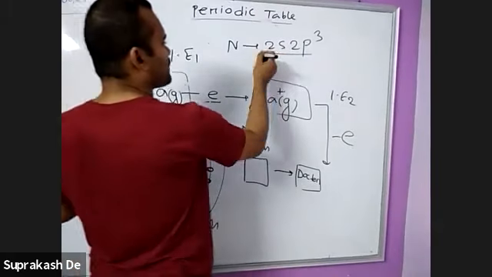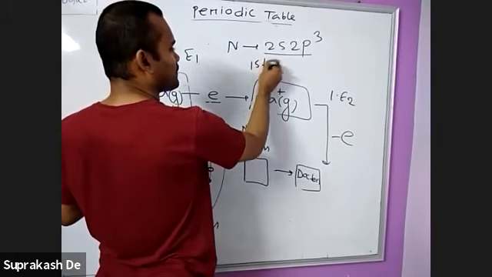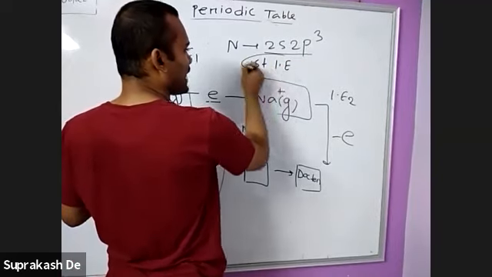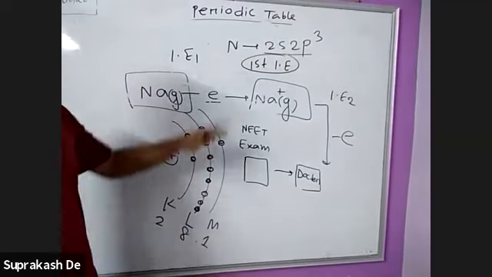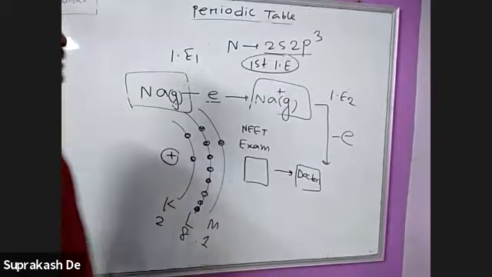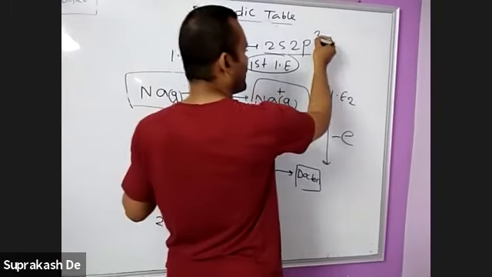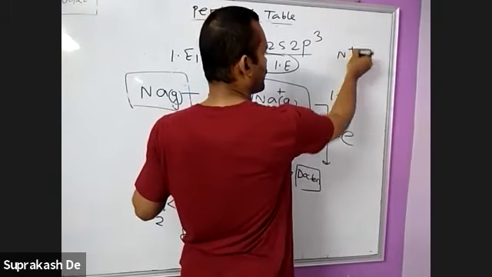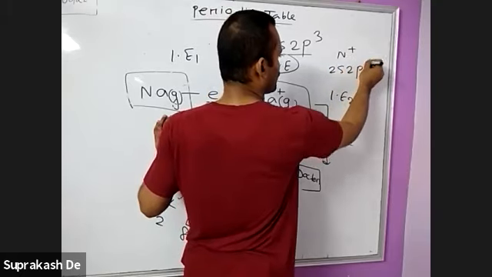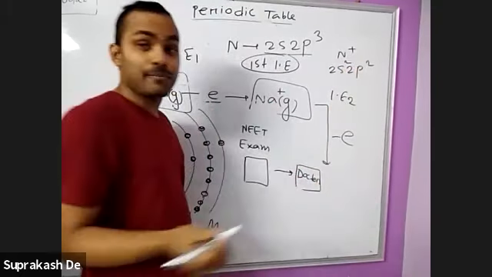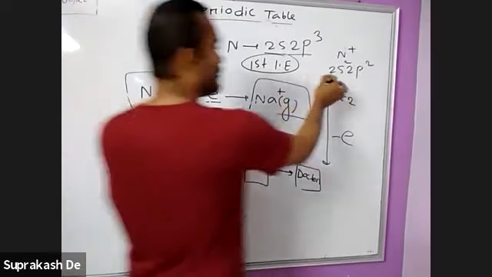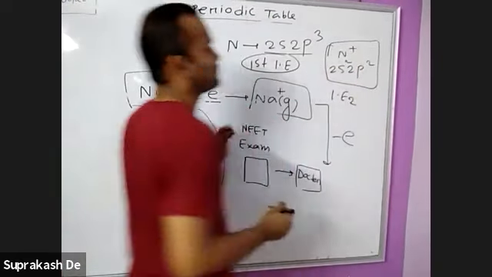So for considering the first IE, that is IE1, we look at the configuration of the atom. When one electron is released, it becomes N plus, 2s2 2p2. Now if we consider the second IE, then we consider this one only.